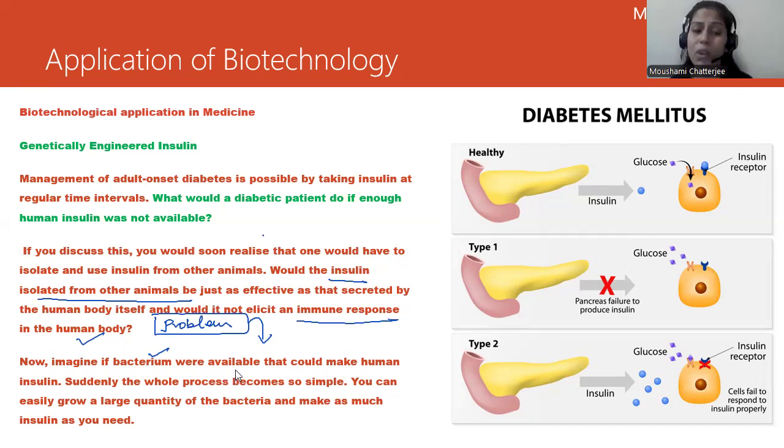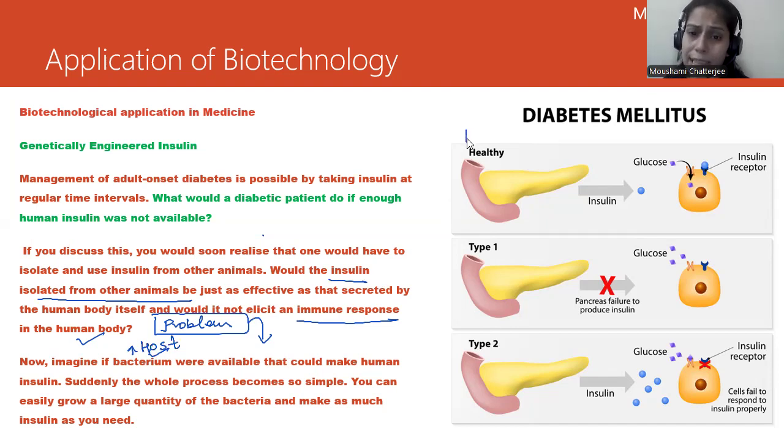This is nothing else but the human insulin gene which we have grown inside a bacterium. So do you think this will cause any immunological response? Definitely not, because we are not taking any foreign gene here. We are just using the human insulin for production, and we have the host, which is the bacterium. So the bacterium is acting as a host. Now see, what are the conditions?